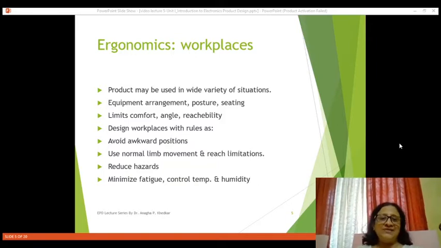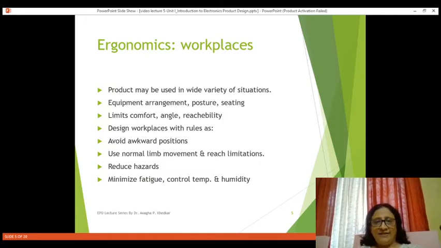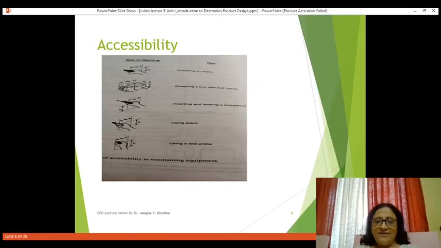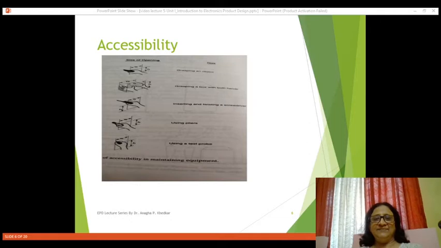You should reduce hazards. Then proper temperature and humidity should be maintained at the workplace so that the person will feel comfortable and there will be minimum fatigue in using the particular product. So that's why this workplace arrangement is very important in the design. Now second, this diagram you see again related with the ergonomics, it shows about accessibility.